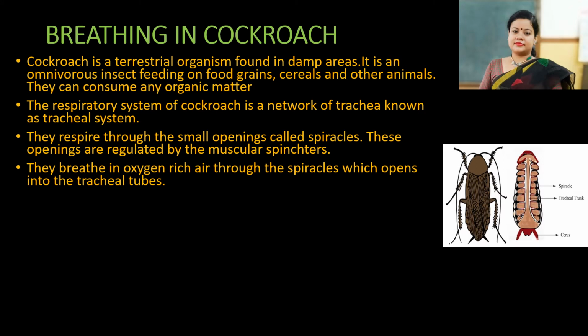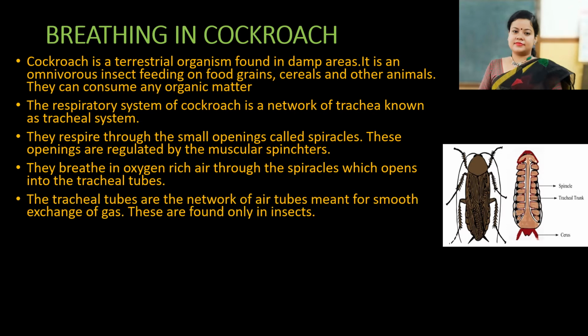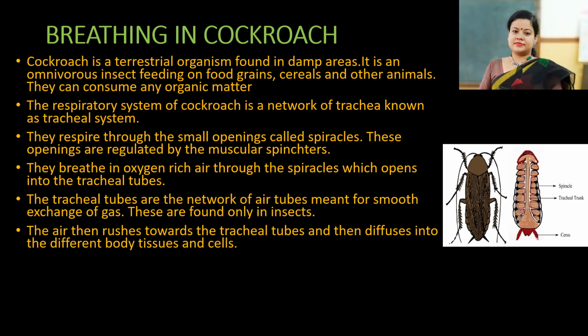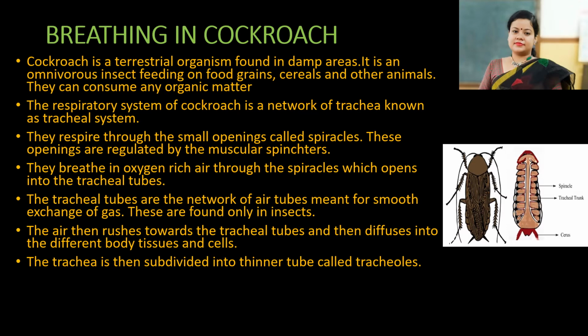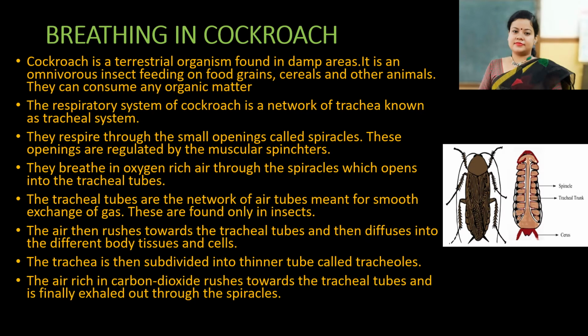They breathe in oxygen-rich air through the spiracles, which open into tracheal tubes. The tracheal tubes are a network of air tubes meant for the smooth exchange of gases. These are found only in insects. The air then rushes through the tracheal tubes and diffuses into the different body tissues and cells. The trachea is then subdivided into thinner tubes called tracheoles. The air rich in carbon dioxide then rushes towards the tracheal tube and is finally exhaled out through the spiracles.